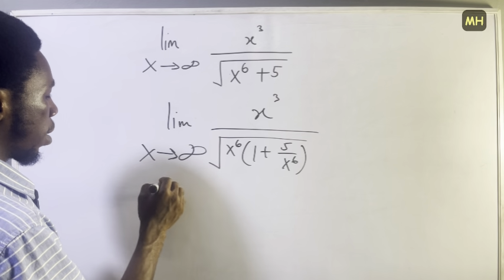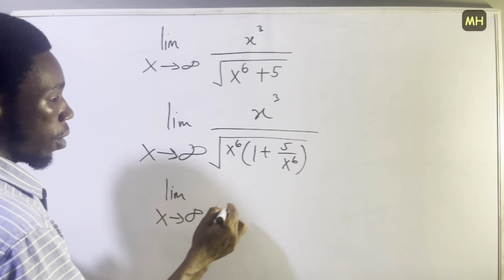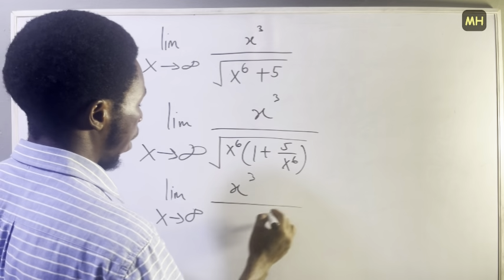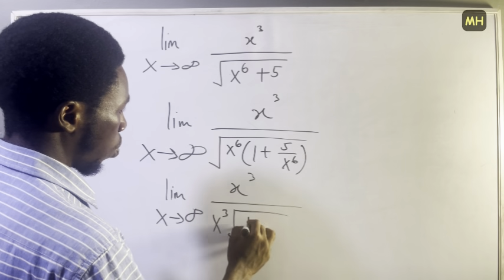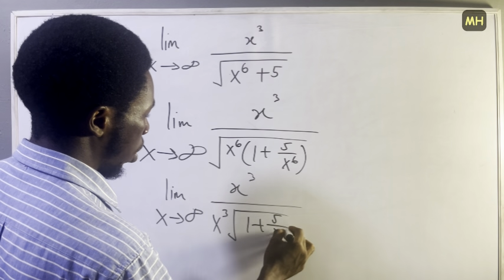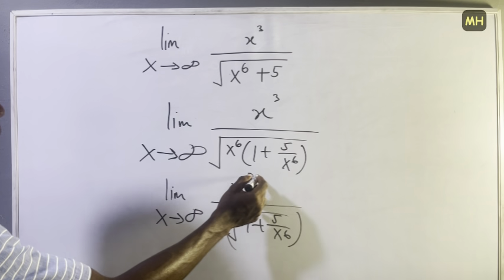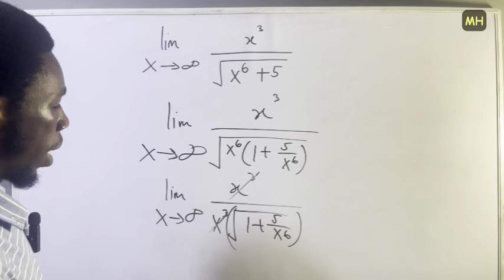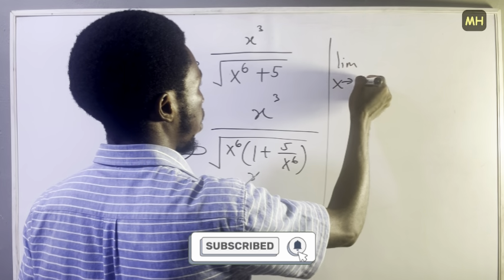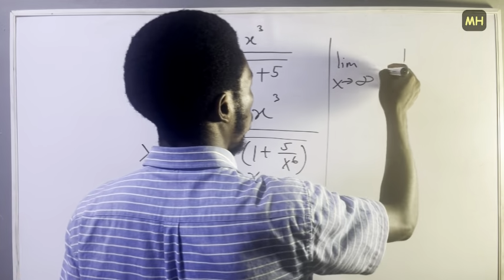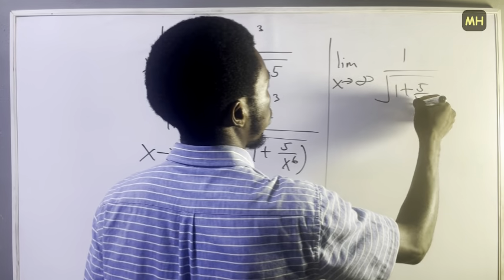All right, so this will give us the limit as x approaches infinity of x cubed divided by x cubed, multiplying the square root of 1 plus 5 over x to the power 6. So this and this will cancel out, right? So at the end you are going to have the limit as x approaches infinity of 1 over the square root of 1 plus 5 over x to the power 6.